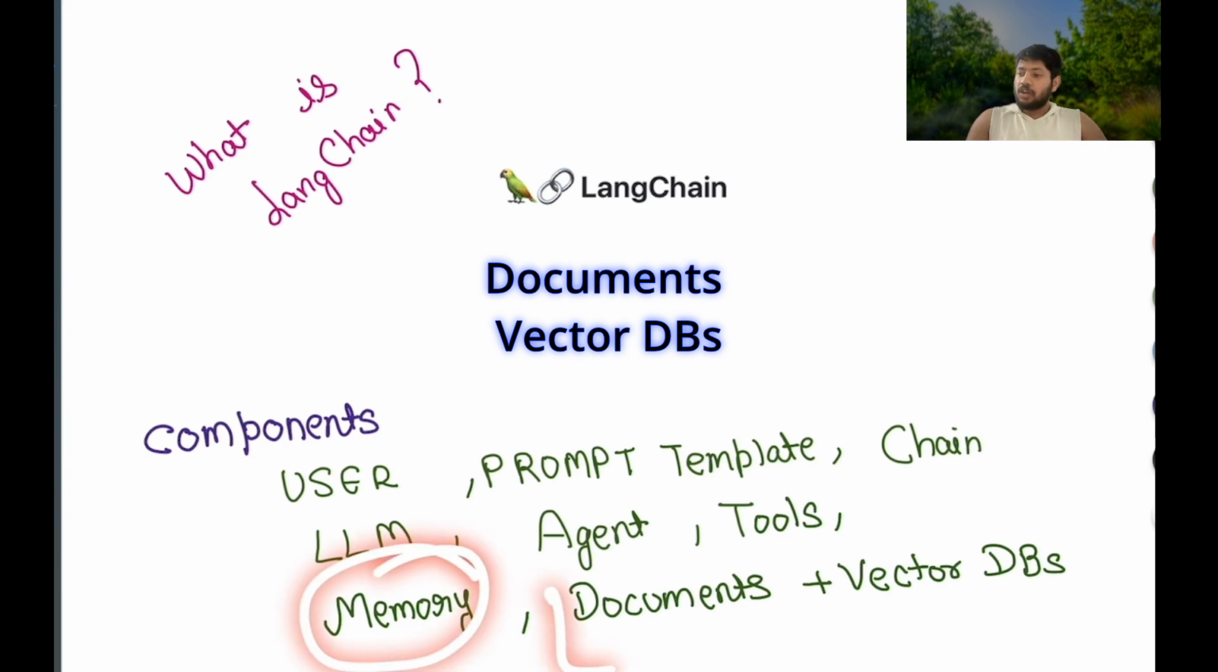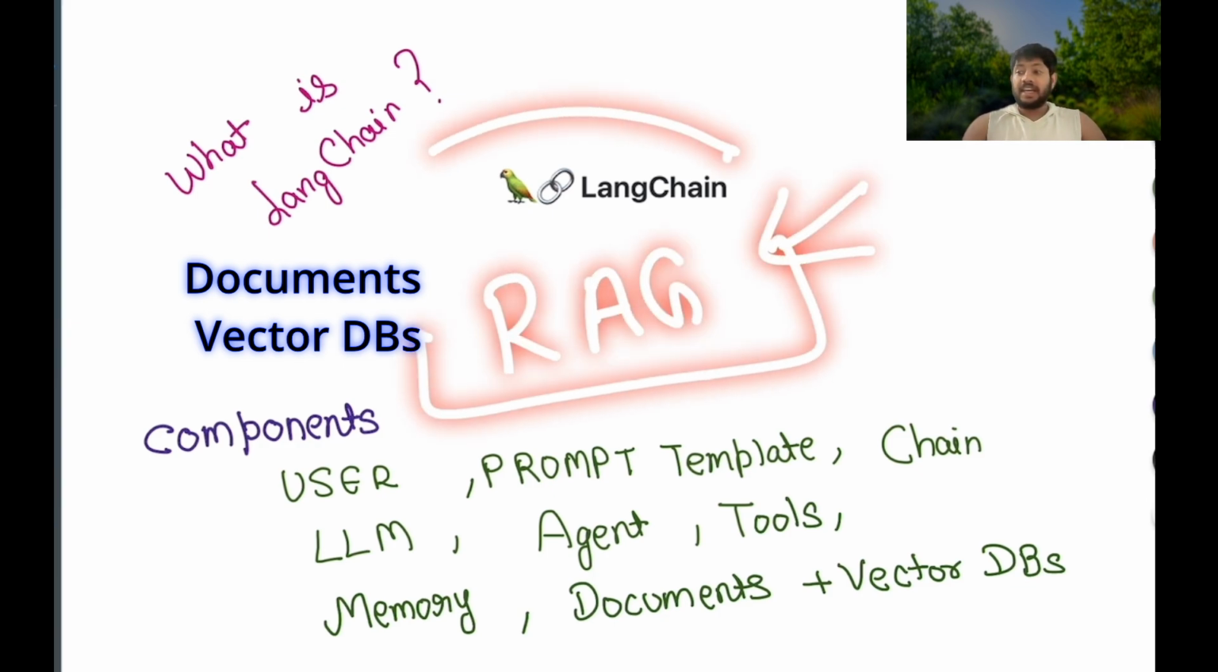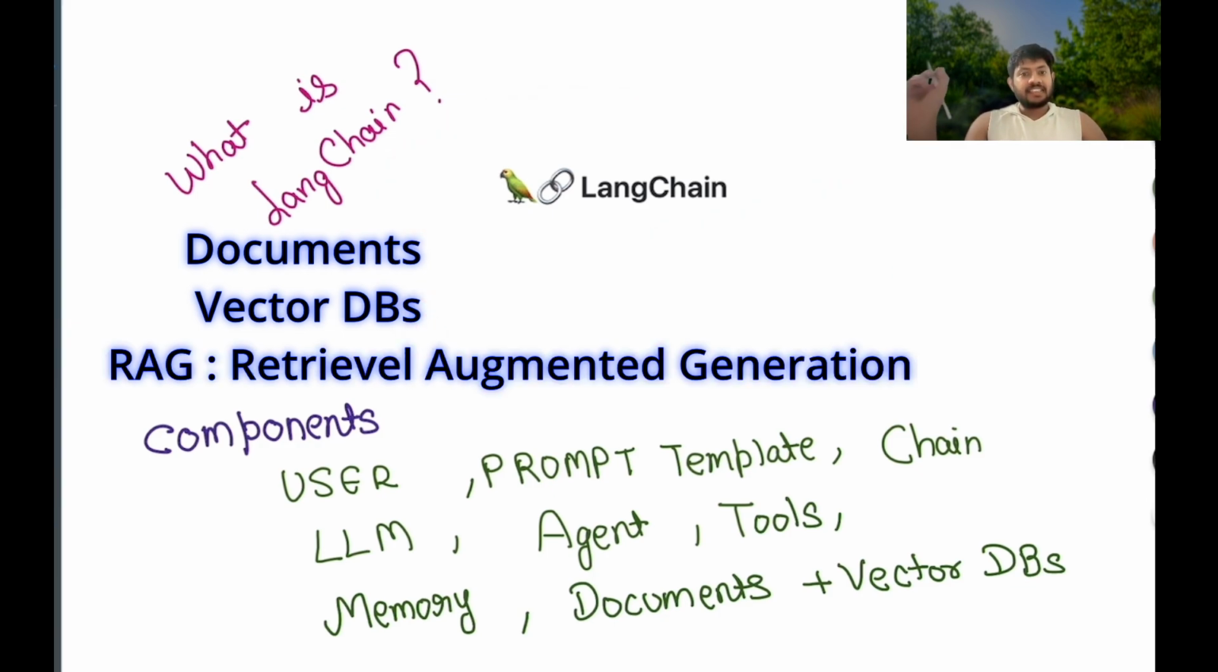And the last part is documents and vector databases. Using documents and vector databases, you are going to enable something called RAG in your own AI application using LangChain. RAG stands for retrieval augmented generation. That is, you want to provide your AI application with extra information using documents like PDFs, websites, transcripts, or a vector database store which stores certain information which your app can refer to, fetch from that vector database, and provide the details back to the user.